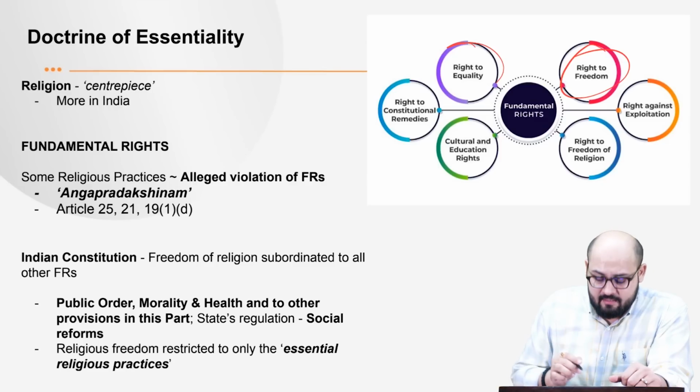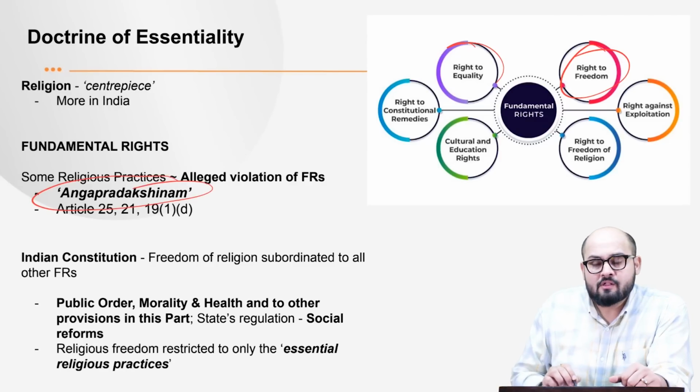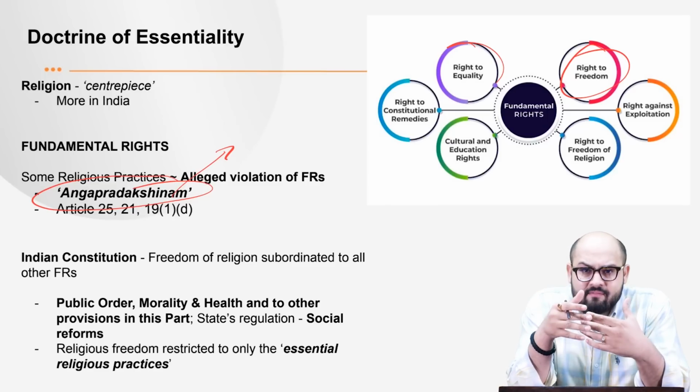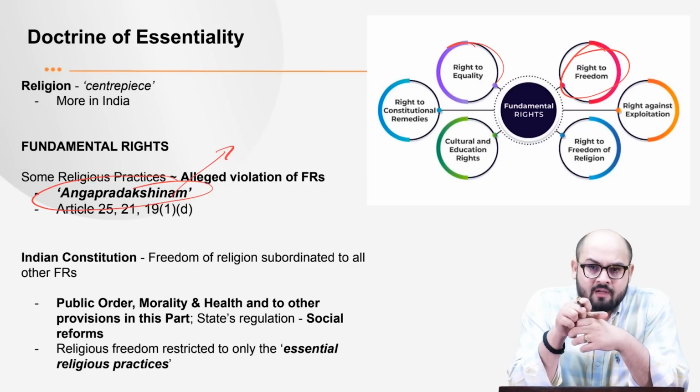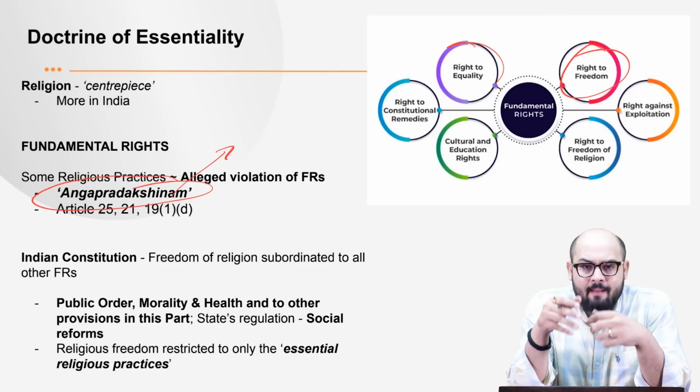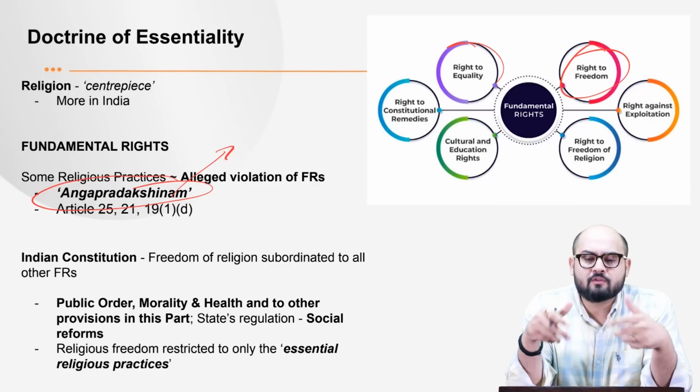For example, the current practice of Anga Pradakshinam. What it involves is the rolling of the human over banana leaves, those leaves on which people have already eaten food. So on those banana leaves, people eat the food, and then after eating, some persons roll over those leaves.